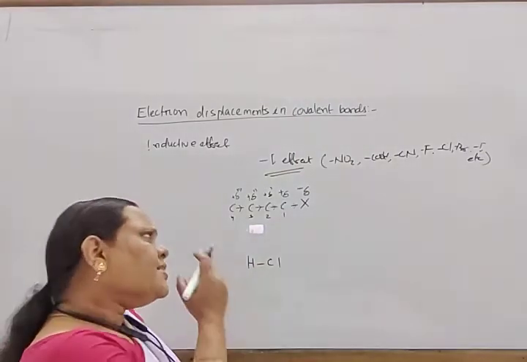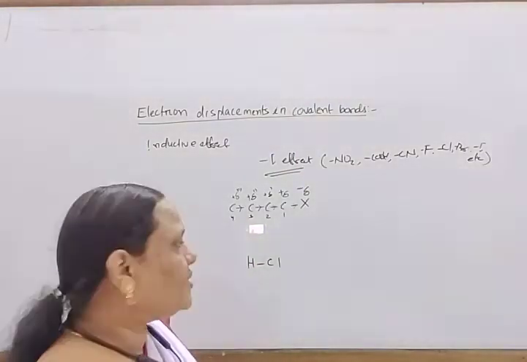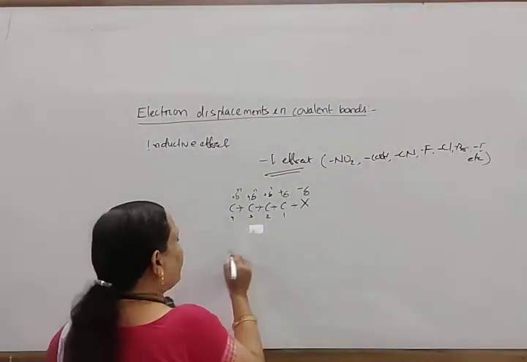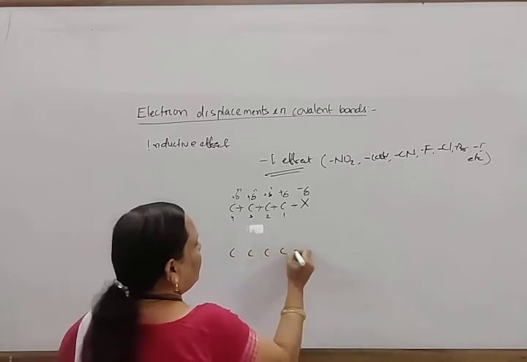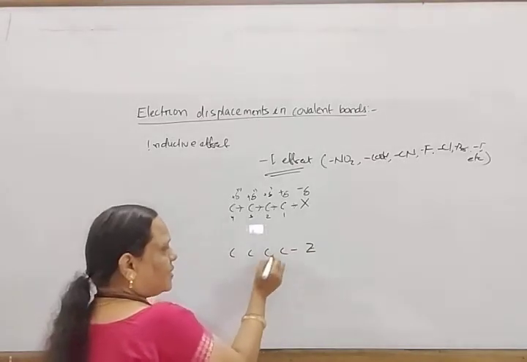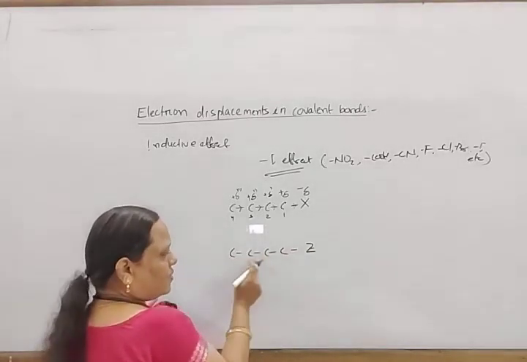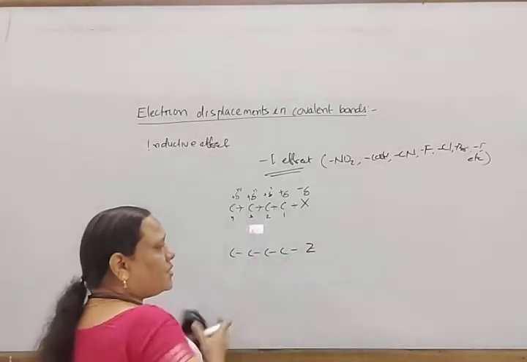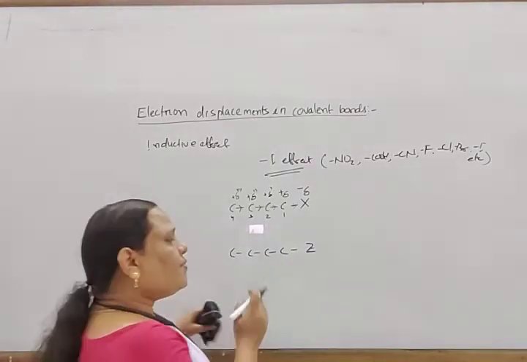Okay. Similarly, if any group Z is present which is less electronegative than carbon, we can say carbon is more electronegative than this, then what happens?